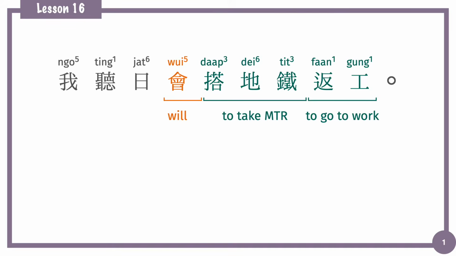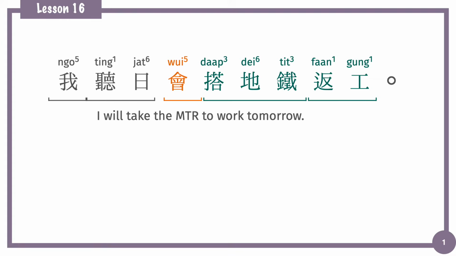And add 會 in front of the verb phrase. 會搭地鐵返工 means will take MTR to go to work. And because it's a future action, the time is tomorrow in the sentence, 聽日, and 我 is the subject, or we can say topic. 我聽日會搭地鐵返工 means I will take the MTR to go to work tomorrow.